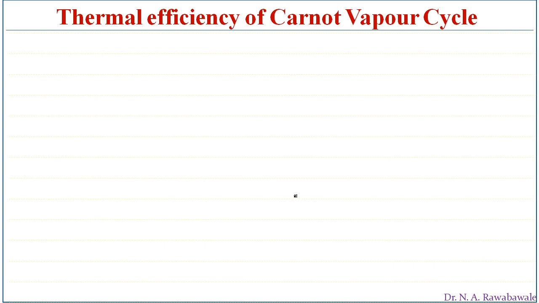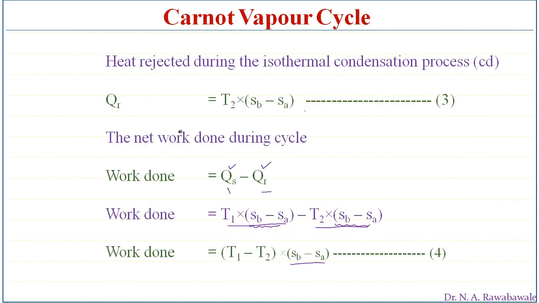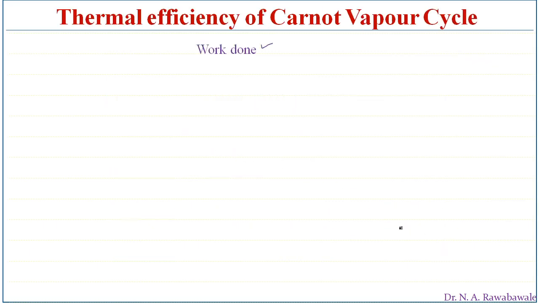Now we want to find the efficiency of the Carnot cycle. The efficiency of the Carnot cycle is given as the ratio of work done to the heat supplied. We know the work done as well as the heat supplied. So the efficiency of the Carnot cycle is work done divided by heat supplied. Work done is given by equation number 4, so from equation number 4 we can substitute work done and heat supplied both.